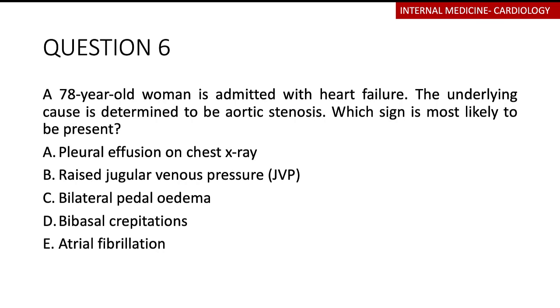Moving on to question 6: a 78-year-old woman is admitted with heart failure. The underlying cause is determined to be aortic stenosis. Which sign is the most likely to be present? A, pleural effusion on chest x-ray. B, raised jugular venous pressure. C, bilateral edema. D, bibasal crepitations. E, atrial fibrillation. I'll give you some time to pause the video, write down your answer, scream it at the screen.